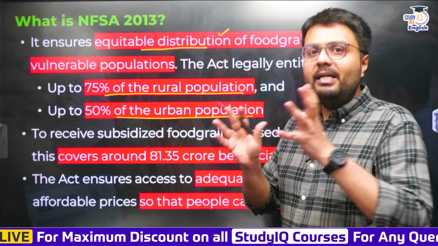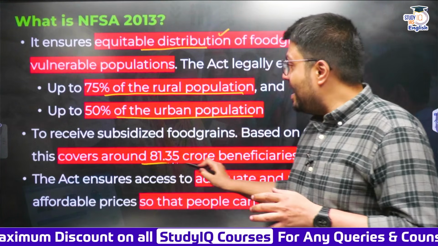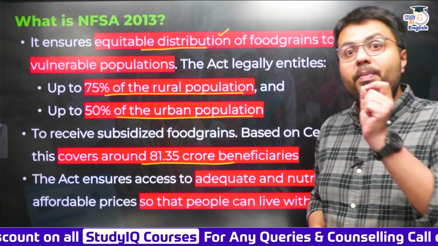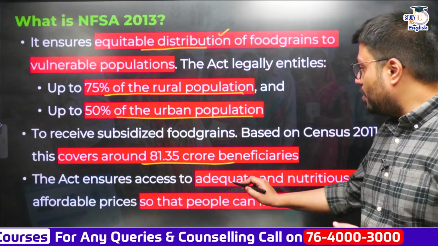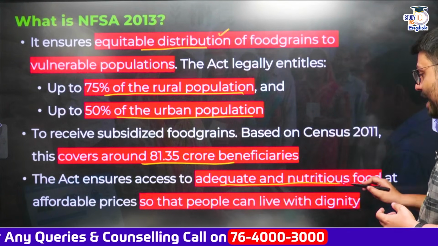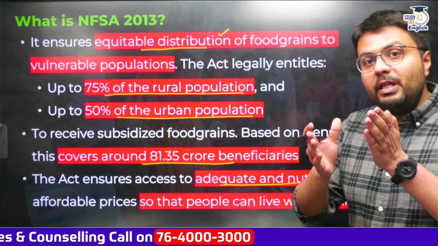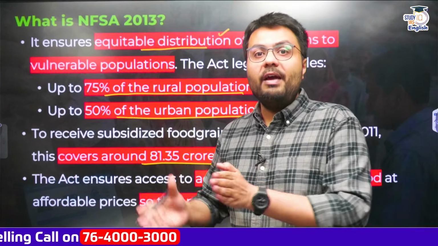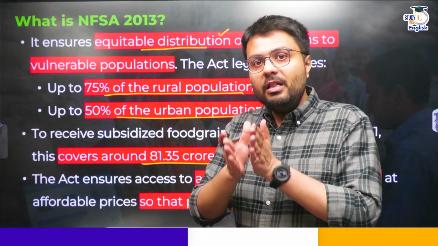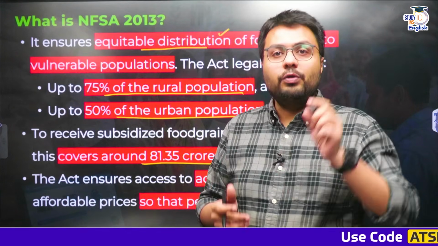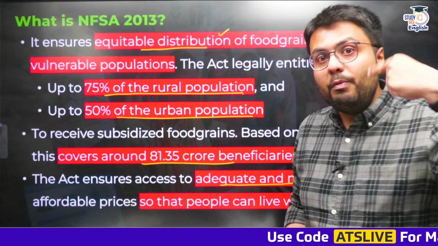Now based on 2011 census, more than 81 crore people are the beneficiaries under the scheme. Now, this act ensures that these people are provided adequate and nutritious food so they can continue to live their life with much needed dignity and they are in good health so that they don't die due to lack of food. So this is what this scheme actually wants to do.